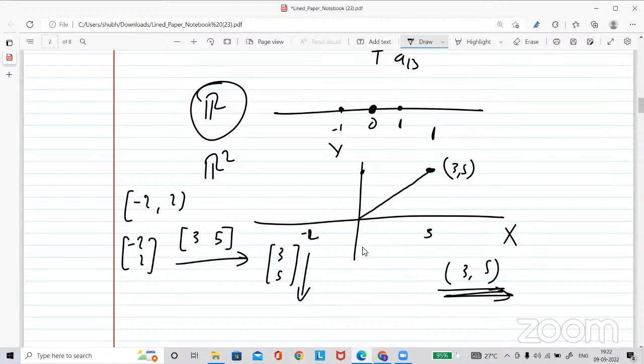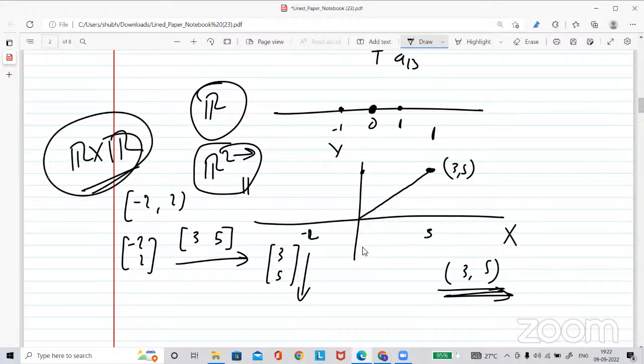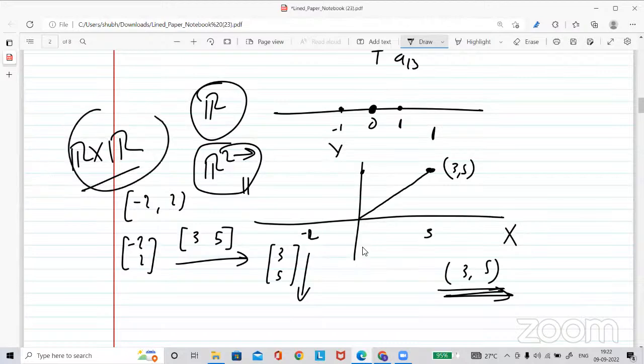So when you come to vector space terms, you will know that this 2 represents the dimension of the vector space R2. Actually, R2 means here not dimension. R2 means R cross R. Sorry, I said it wrong. R2 means R cross R.